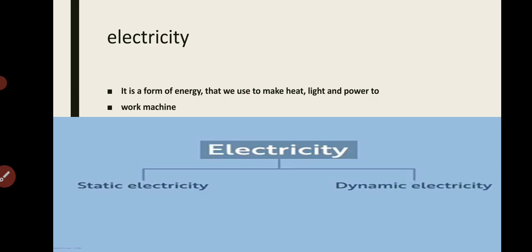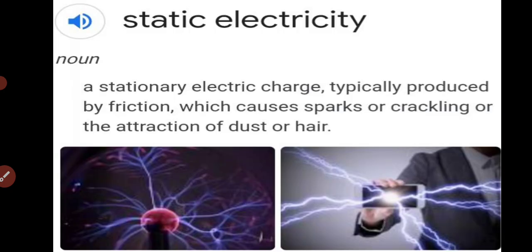Basically, electricity is of two types, static and dynamic. So now we will learn what is static and what is dynamic. Static means stable, which does not move, and dynamic means in which the charge carriers basically move. So now, what is static electricity? That is a stationary electric charge.